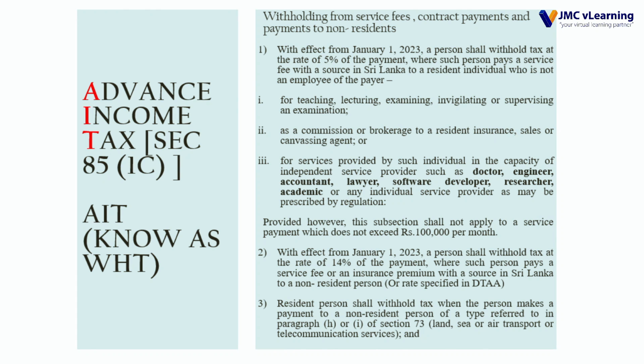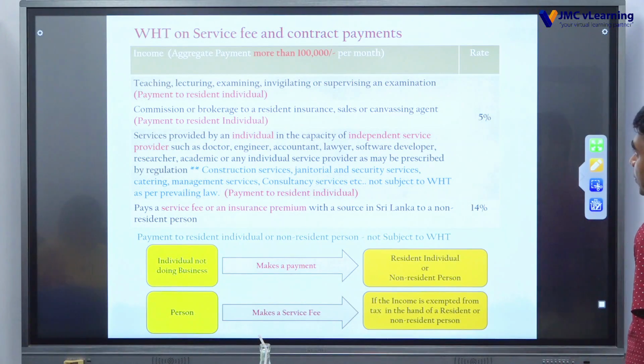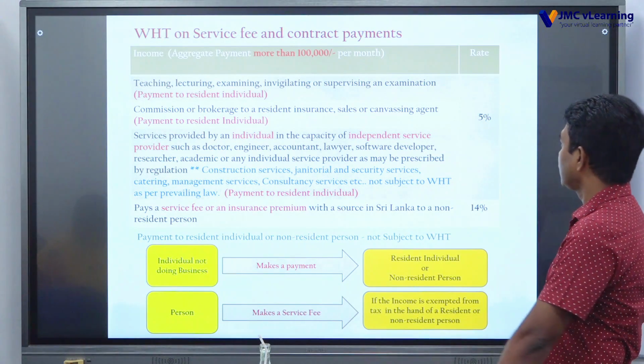A person shall withhold tax at the rate of 14% of the payment where such person pays a service fee or an insurance premium with a source in Sri Lanka to a non-resident person, or at the rate specified in a double tax treaty. A resident person shall also withhold tax when making payments to a non-resident person of a type referred to in paragraph (h) or (i) of section 73, that is land, sea or air transport or telecommunication services. The service fee and contract payment income is more than 100,000.